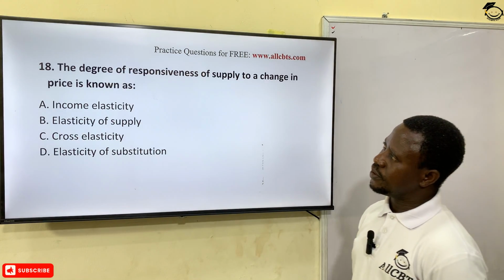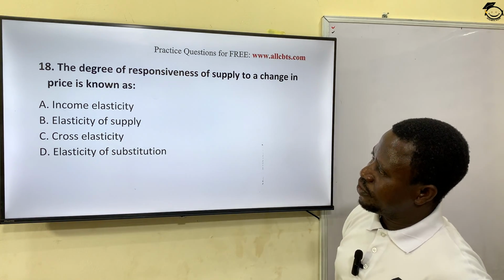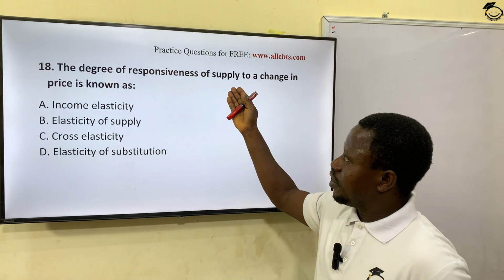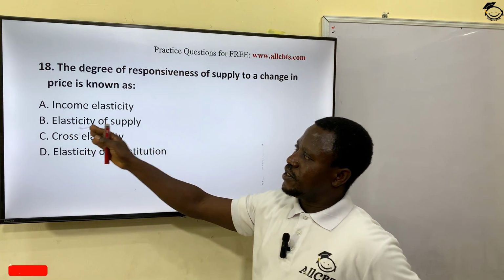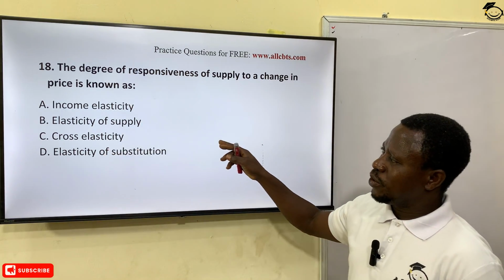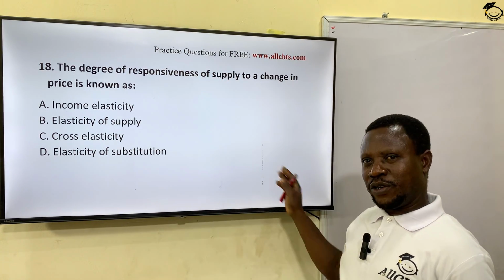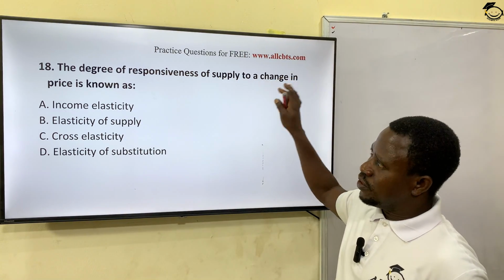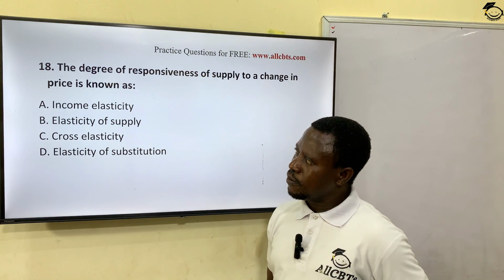Okay, the next question. The degree of responsiveness of supply to a change in price is known as, we just answered a question on demand related to this. The same statement was asked for demand, so this one is for supply. The answer is elasticity of supply. Somebody said, what about cross? Cross is when you are talking about the quantity supplied of one product and the price of another product. You are crossing them. But this one, the responsiveness of supply to a change in price, is elasticity of supply. The option there is option B.